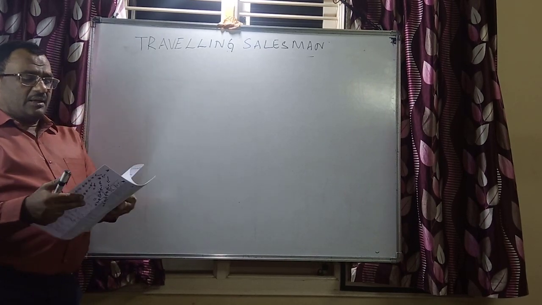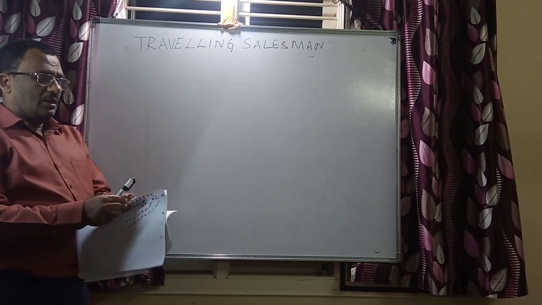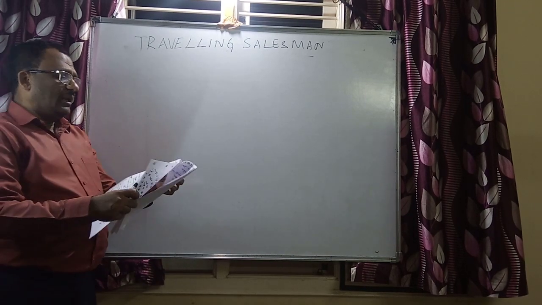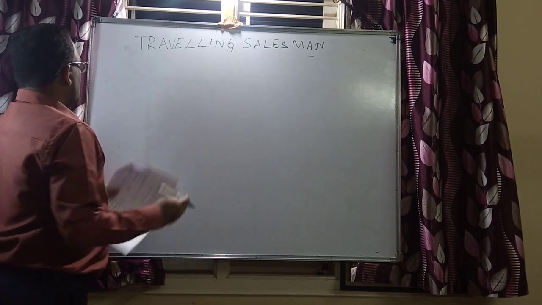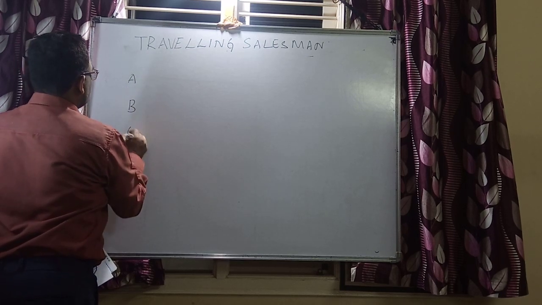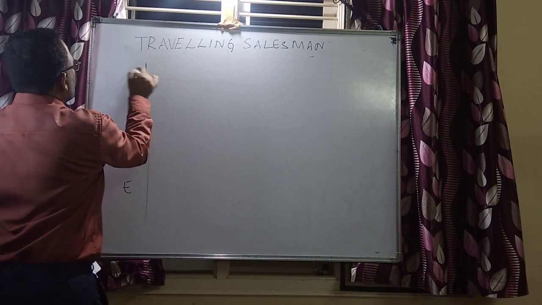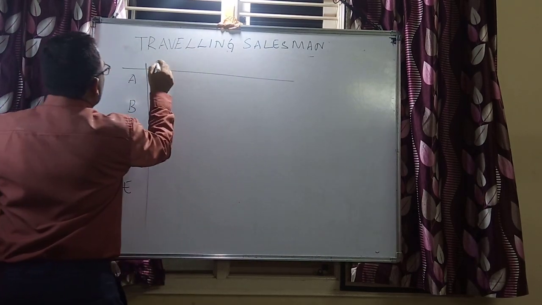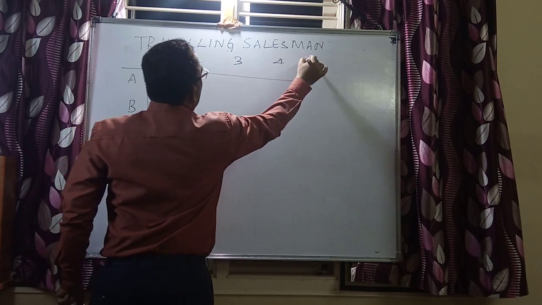Let me write here the column minima solution, the column minima matrix. The column minima says that this is A, B, C, D, E. Again, maybe I can take 1, 2, 3, 4 and 5.